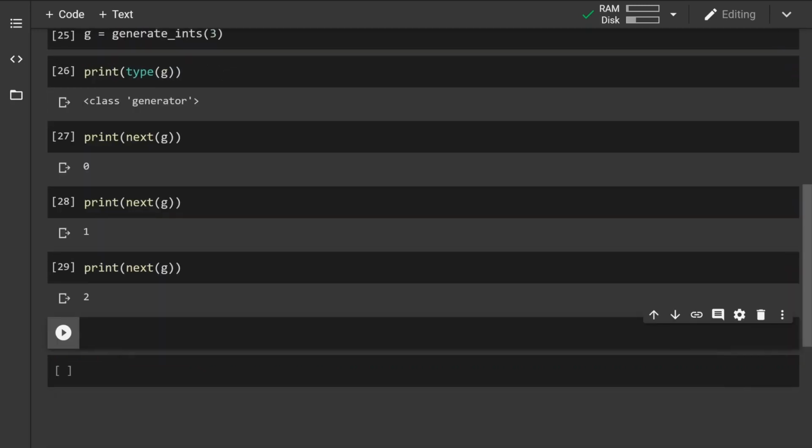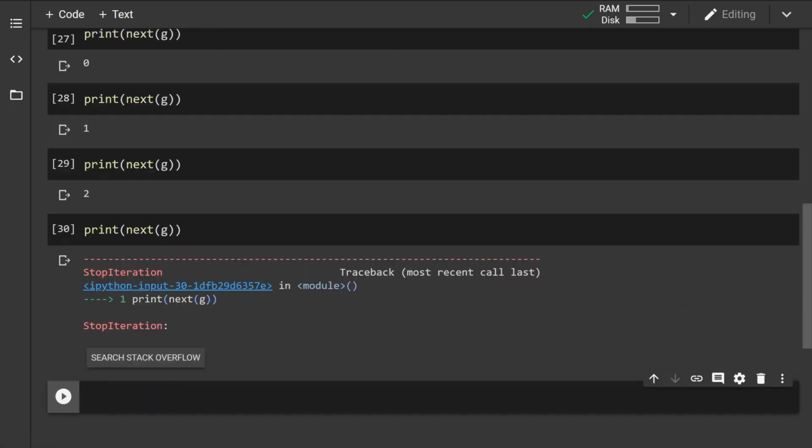If we try to do this again, we're going to have the same error that we had previously with the iterator, because we're running more times than is allowed in this case. Okay,